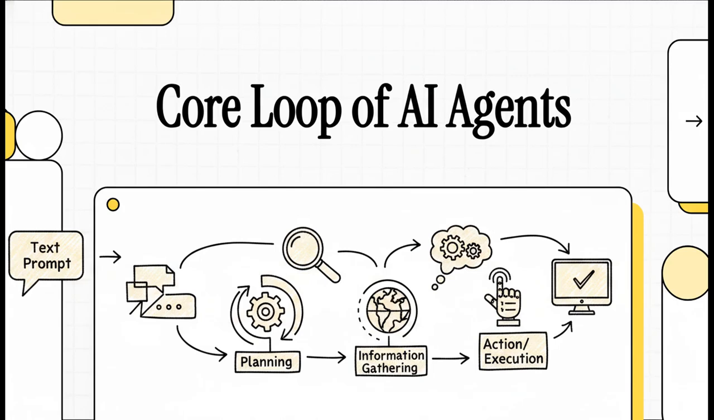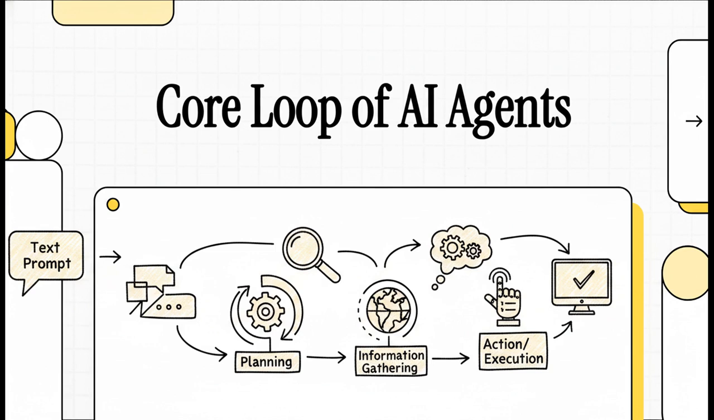Let's jump right into this explainer. We are literally witnessing a massive architectural shift in artificial intelligence right now. We're moving away from basic static word prediction, just spitting out text, and entering a wild new era of deterministic, autonomous task execution. Today, we're going to break down the core loop of AI agents.